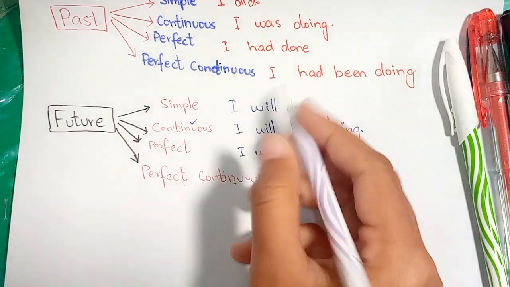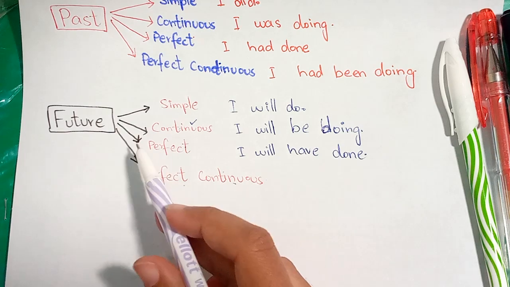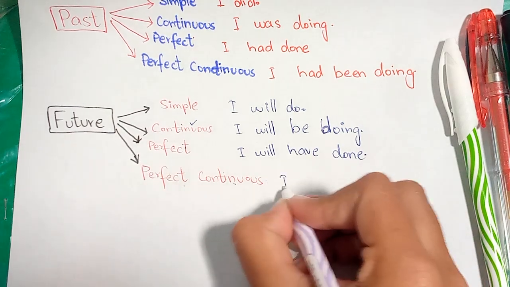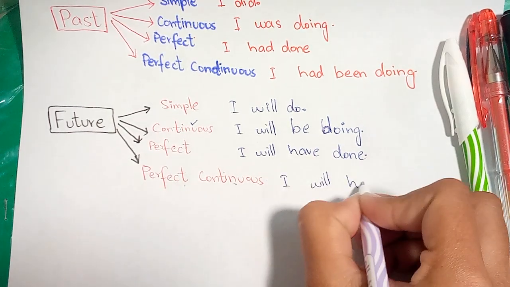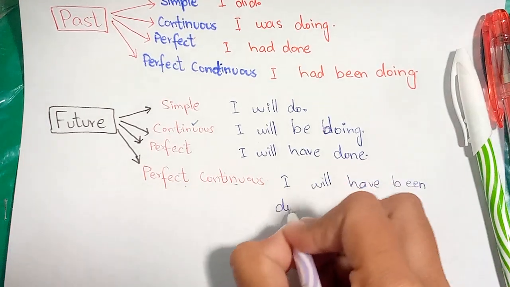Perfect continuous: I had been doing. In the past, and now what will change in the future? Future perfect continuous: I will have been doing.